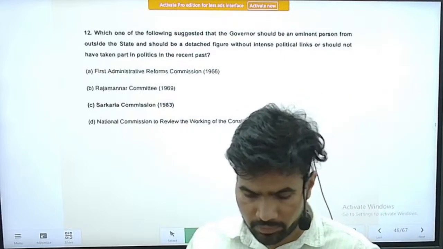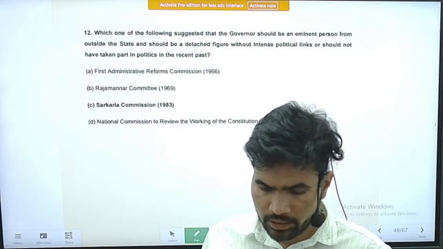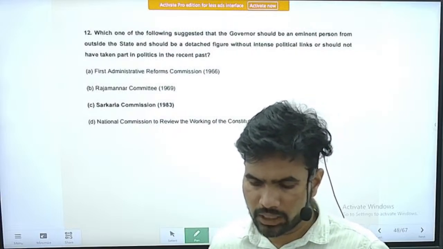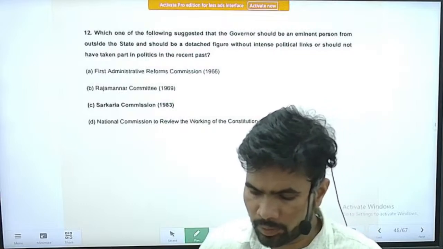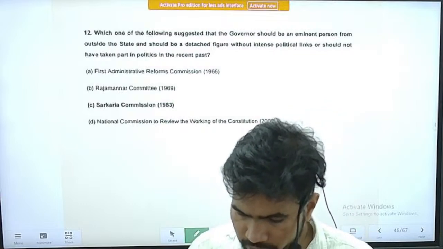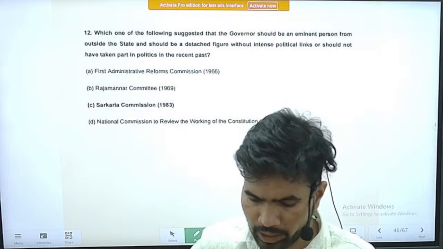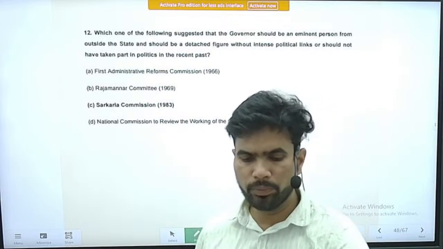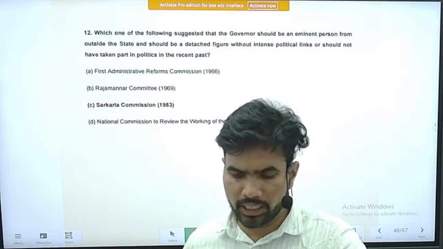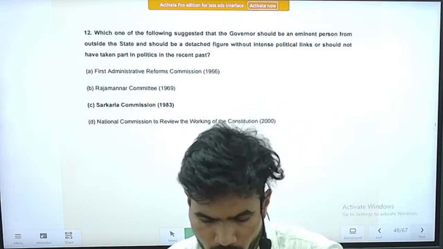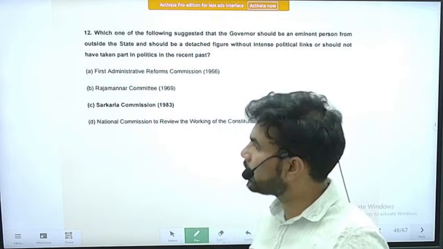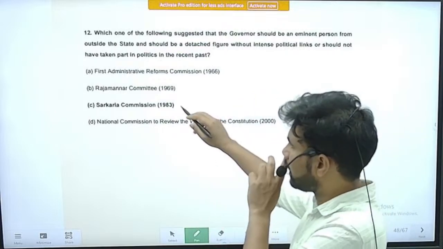Question number 12. Right. Which of the following suggested that the governor should be an eminent person from outside the state, and should be a detached figure without intense political links, or should not have taken part in politics in the recent past? So clearly this is the recommendation of the Sarkaria Commission.